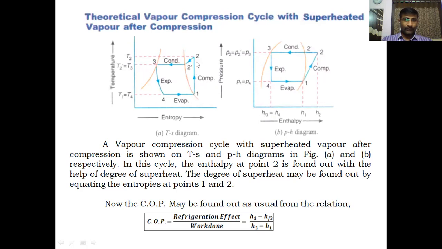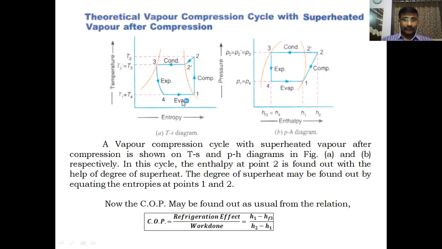So more amount of volume is to be compressed or more amount of work is to be given for the same compression of refrigerant. So work input will increase because of dry compression. The density is very less at point 1 because it is a vapor and specific volume is very high.